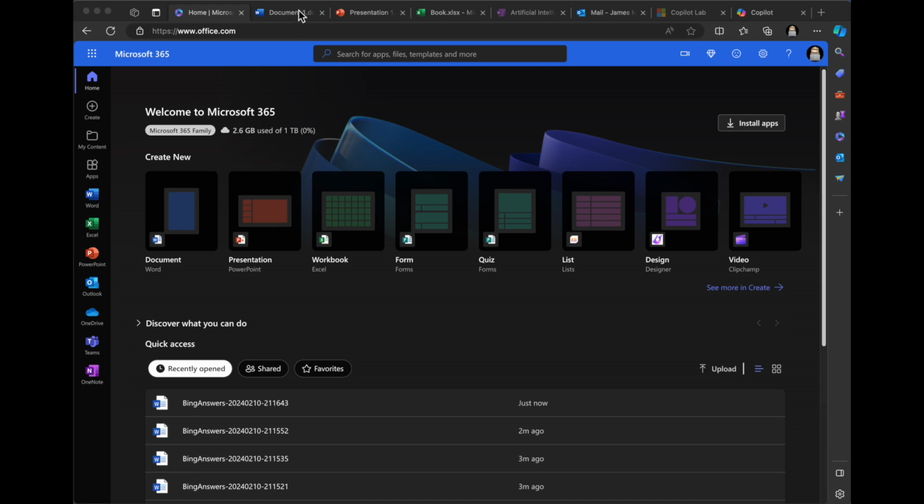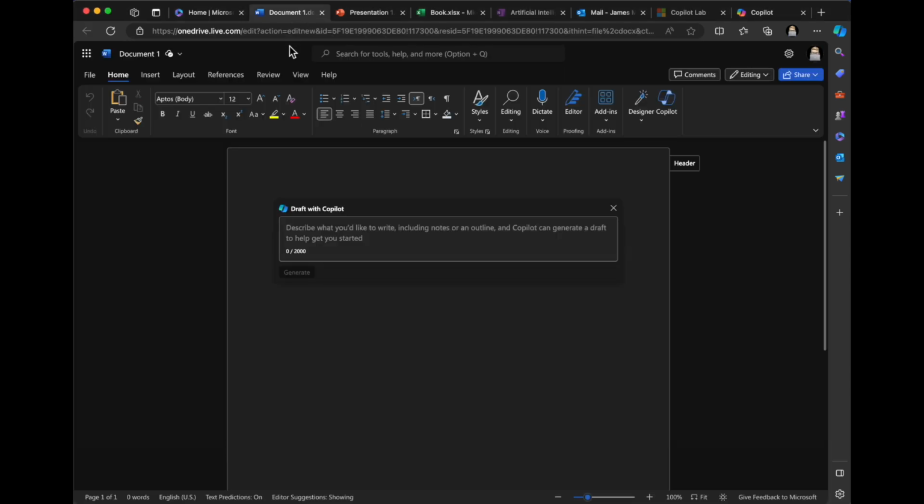Of course, a place to start is Microsoft Word. And so I just launched a document in the Microsoft Word application. You can see here, it automatically pulls up this draft with a Copilot prompt saying, describe what you'd like to write, including notes or an outline, and Copilot can generate a draft to help get you started. There's a 2,000 character max here. Now in the toolbar, you can see there's a Copilot logo there.